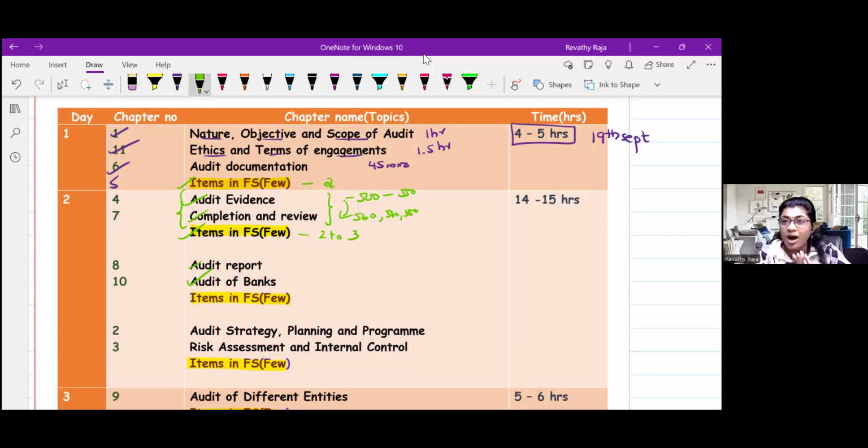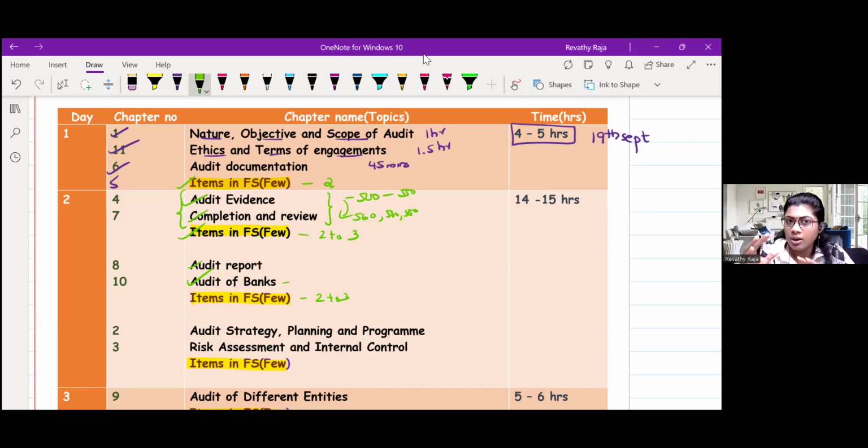Mostly it would be afternoon time. That's why I choose the audit report and audit of bank. Audit of bank is a chapter in which they can ask you numerics, like calculation of drawing power or provision calculation, etc. So be careful with the calculations. Again, spend some time, say around 45 minutes or so, for audit of items in FS also, again, say 2 to 3 items.